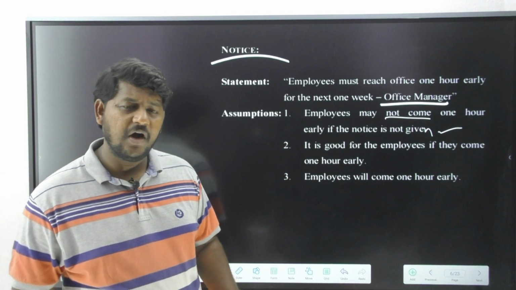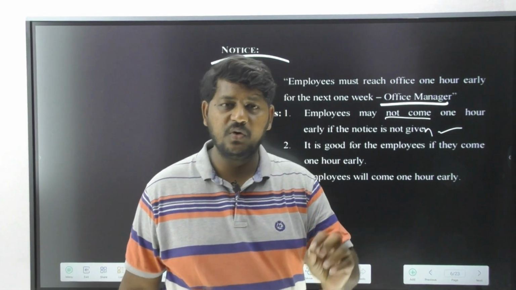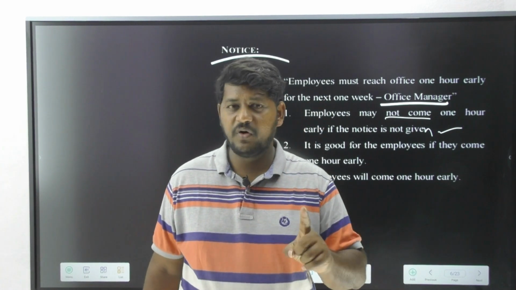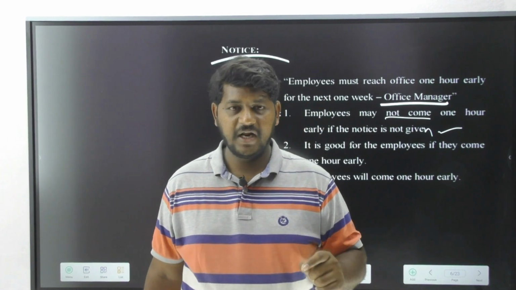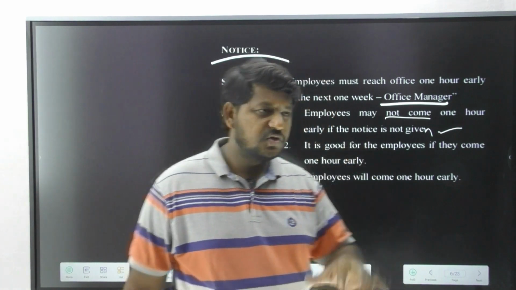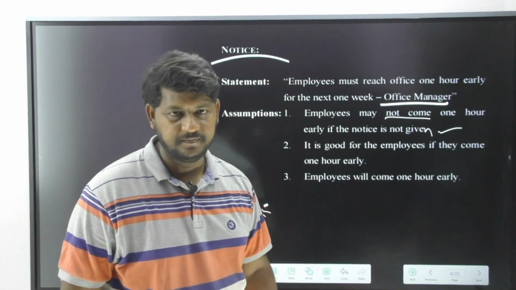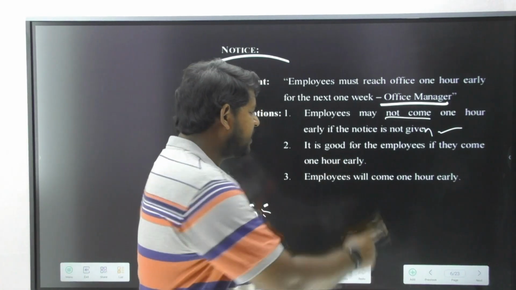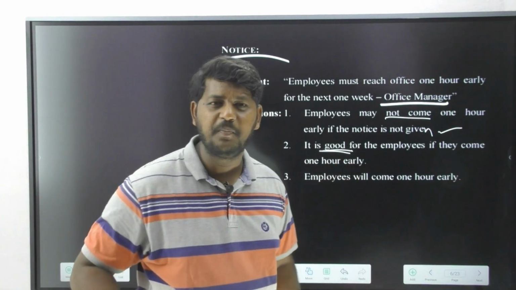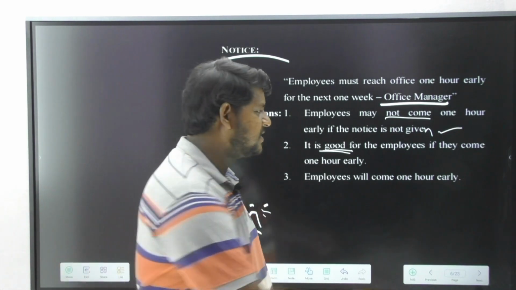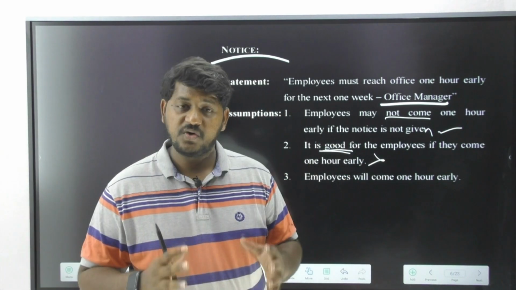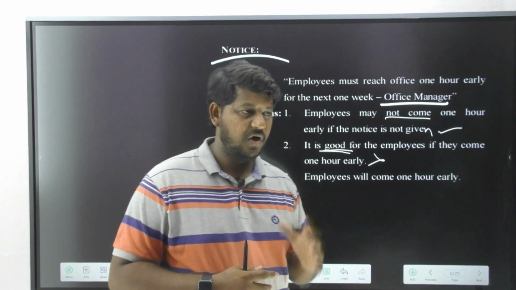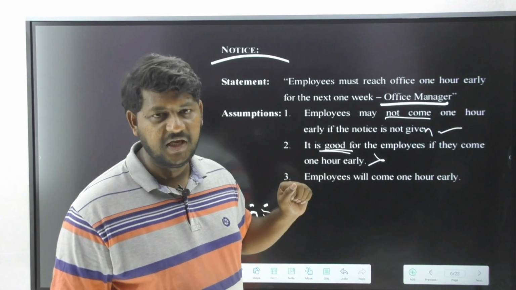Correct? In the same way, the office manager thought, if I do not send any notice to the employees, they are never going to come to the office 1 hour early. So this was an assumption made, so that only he made up this statement. So the first one is implicit. It is good for the employees. Now tell me, what is good for employees? As soon as I read this information, I am just going to ignore it. It is going to be very helpful to the organization, not for the employees. So it is definitely not going to be implicit.